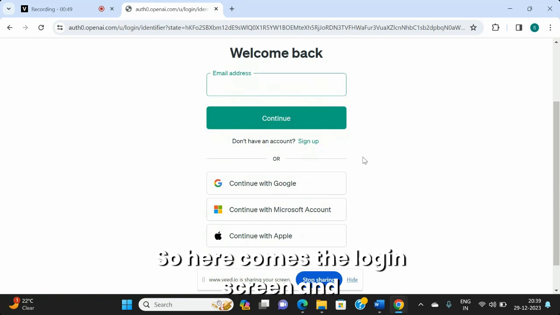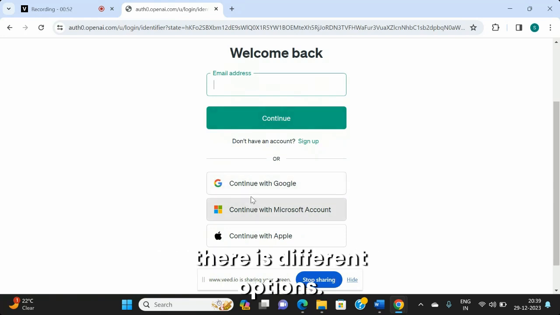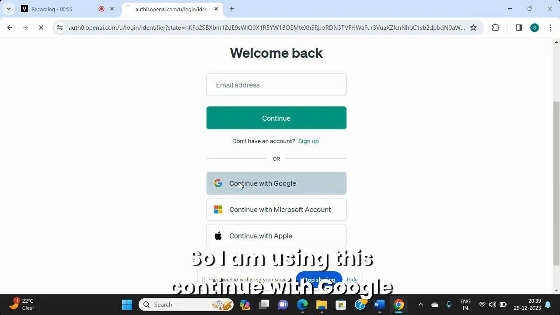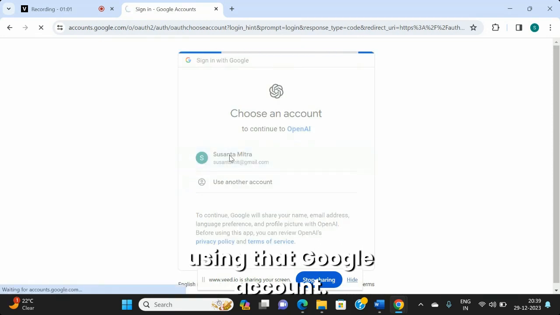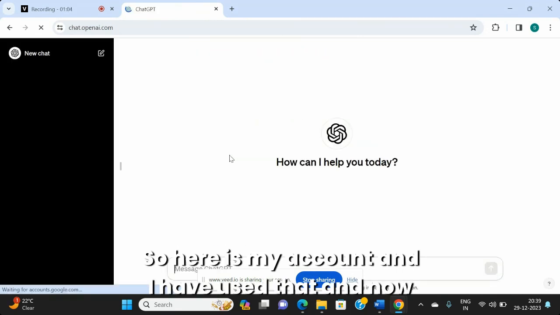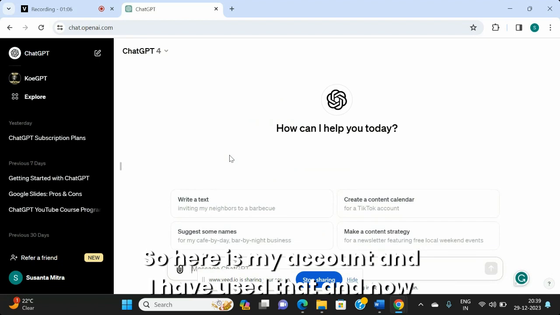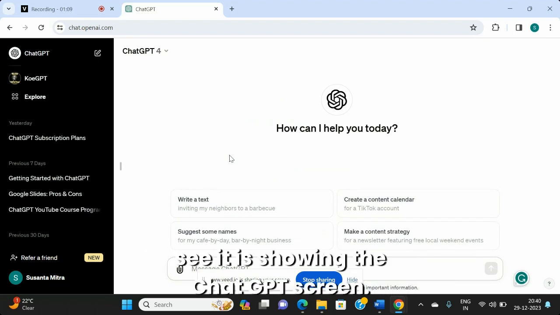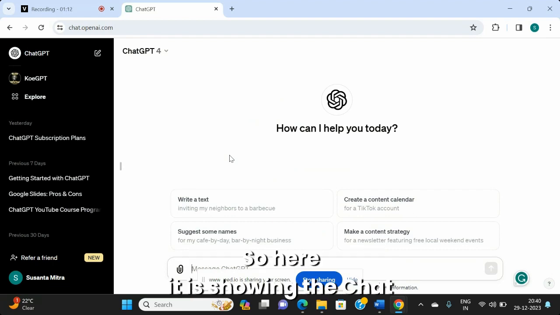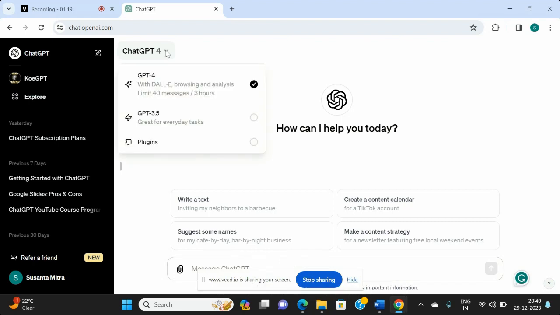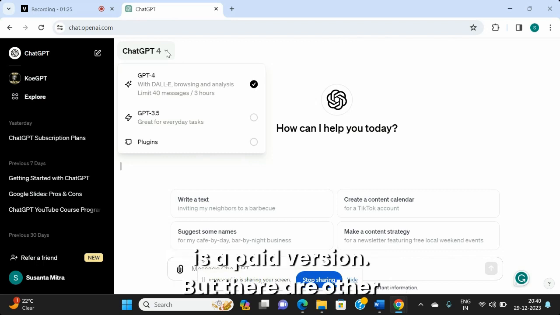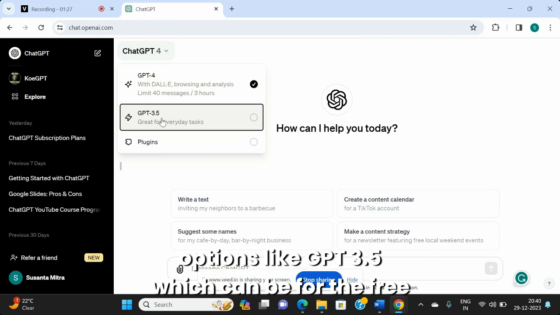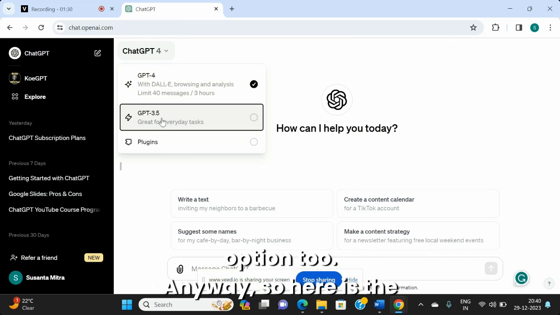So here comes the login screen, and there are different options. So I am using this continue with Google option because I have a Google account and I am using that Google account. So here is my account and I have used that, and now see it is showing the ChatGPT screen. So here it is showing the ChatGPT-4, because I have the accessibility of GPT-4 because this is a paid version, but there are other options like GPT 3.5 which can be for the free option too.